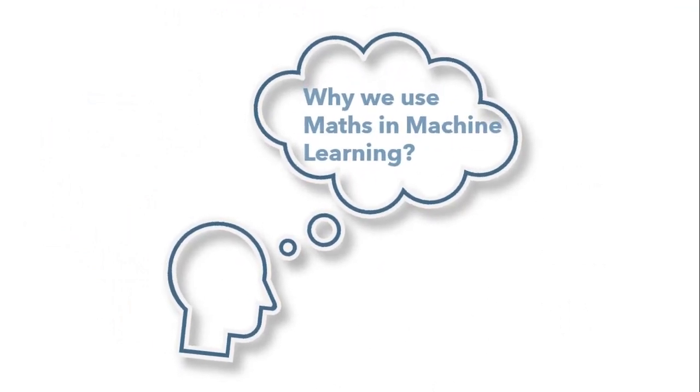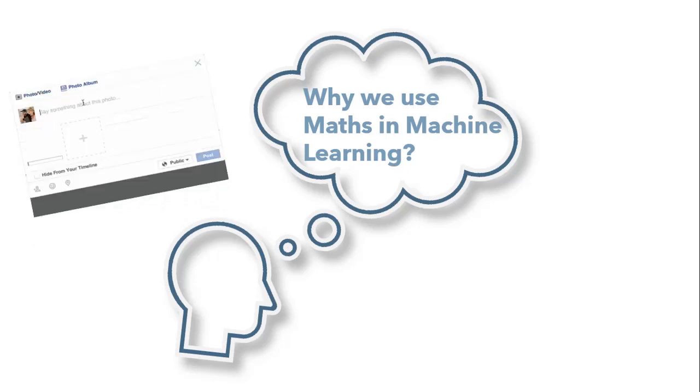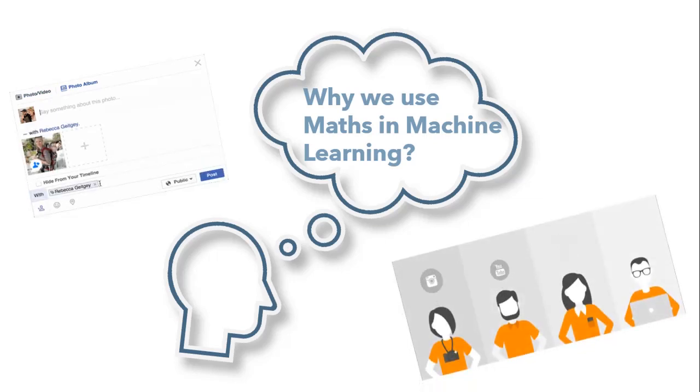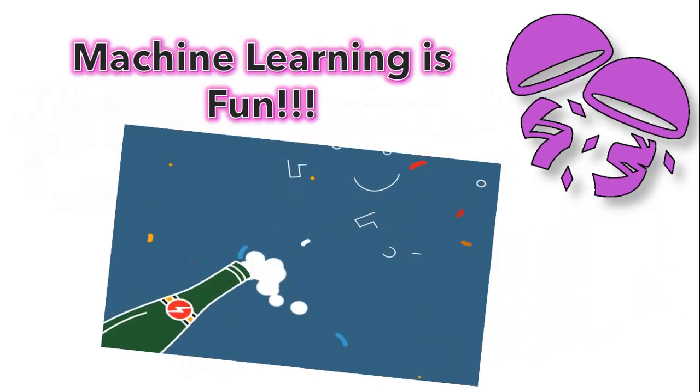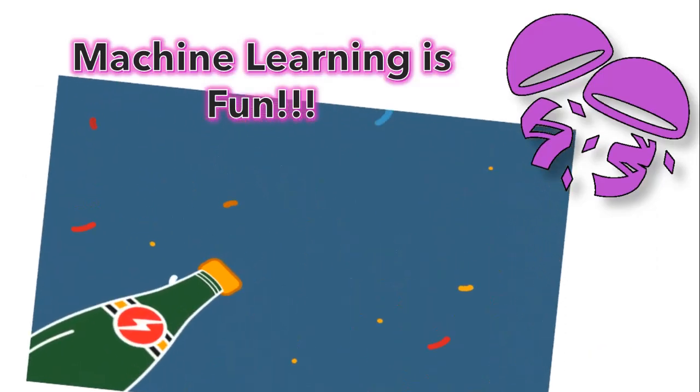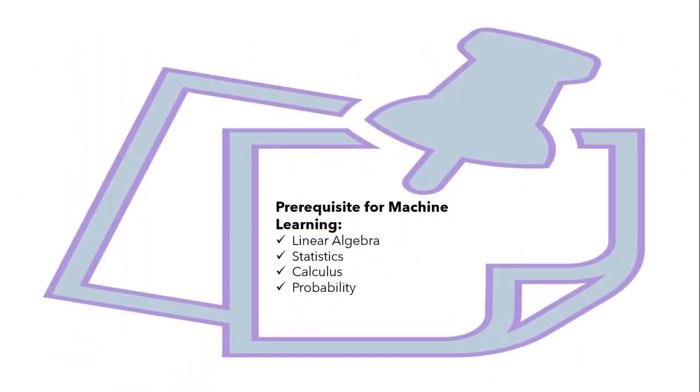Machine learning is all about creating an algorithm that can learn from data to make a prediction. In a real-time scenario, a prediction could be who is the person tagged in your Facebook picture, or what will be the target audience for a particular marketing problem. As long as you understand why we use mathematics for machine learning, it will make machine learning a lot more fun.